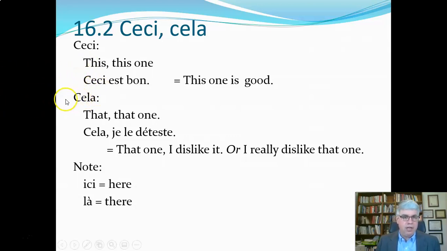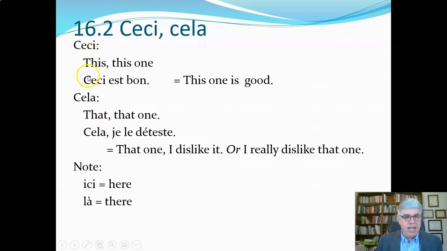Cela is going to be the opposite, that one. That or that one. So I could say, cela je le déteste. That one, I dislike it. And that would be a common construction, having a cela standalone, and then you have the sentence, je le déteste, I dislike it. That one I dislike, or I really dislike that one, is how you could translate it.